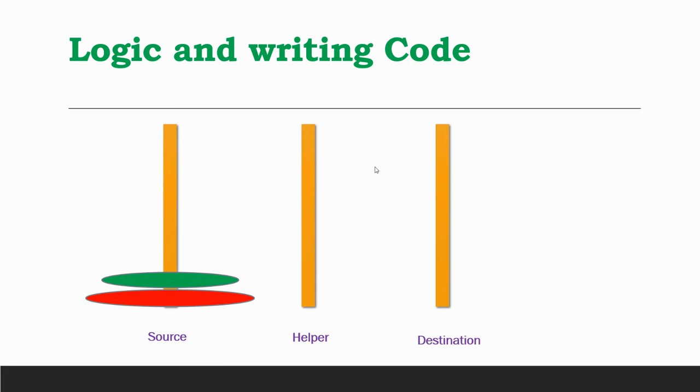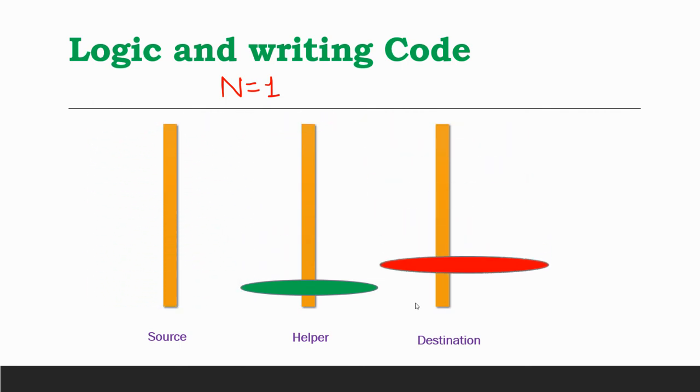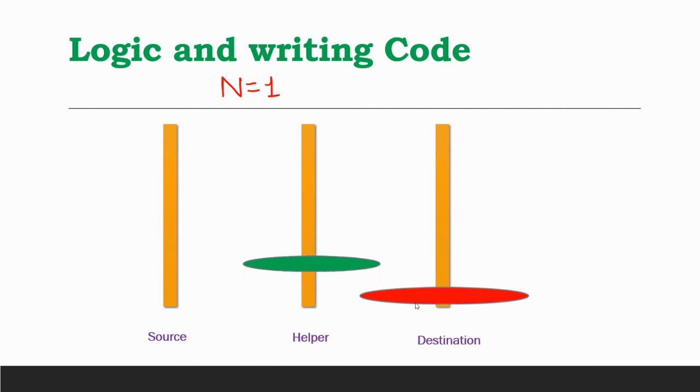Let's say I am just giving you one example, n is equal to 2. Since we have seen n is equal to 1, I am giving you n is equal to 2 example. So what I told you, that if we want to move these two disks from source to destination, we need to move this green disk to the helper. Then we need to move this larger disk to the destination, right? And then you need to move the smaller disk to the destination.